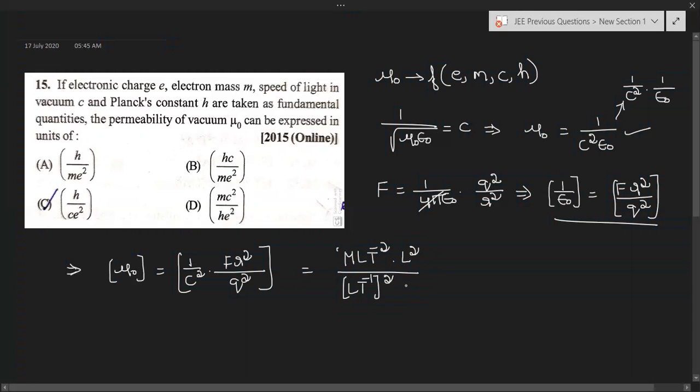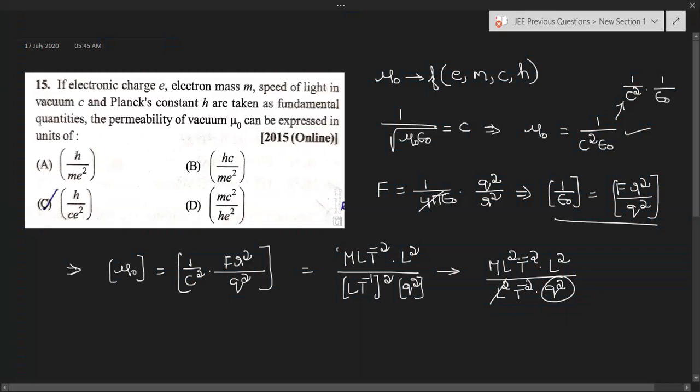Q is nothing but, so let's take that one as Q only. So this is equal to M L T power minus 2 into L square by L square into T power minus 2 into Q square. Right.